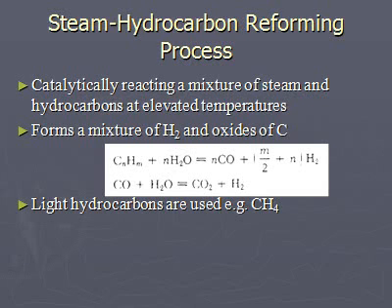The third one is the steam hydrocarbon reforming process. In this process, a mixture of steam reacts with hydrocarbons in the presence of a catalyst at high temperature, which is shown in the following reaction. In this process, light hydrocarbons are used, like methane.